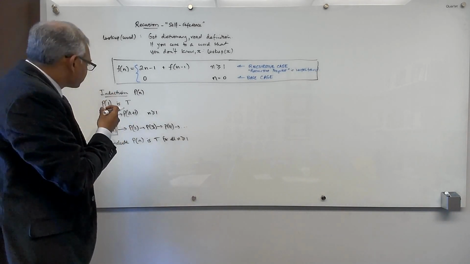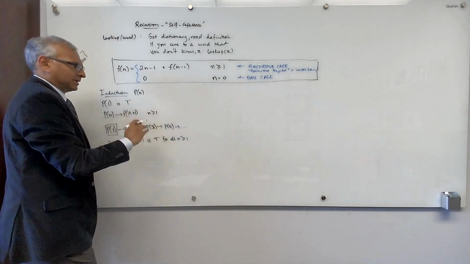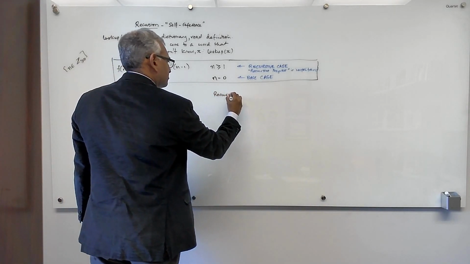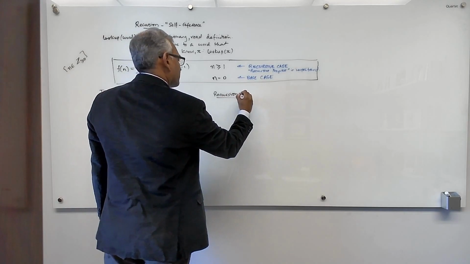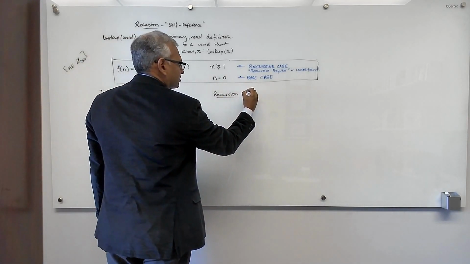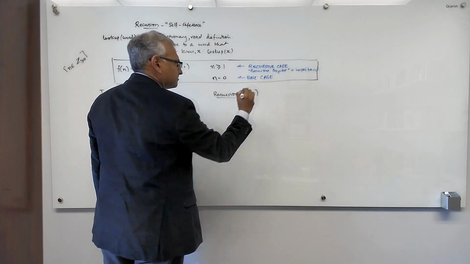Let me show you the link between induction and recursion. In recursion, we don't have a predicate. We have a function, for example, a recursive function, f of n.